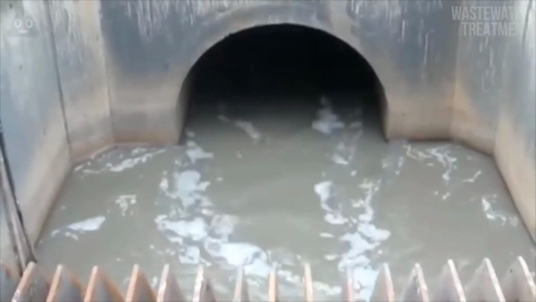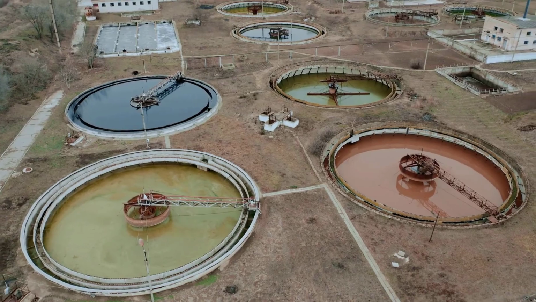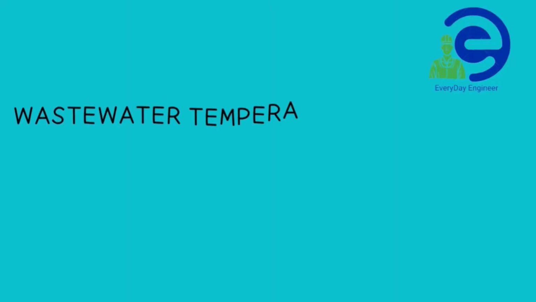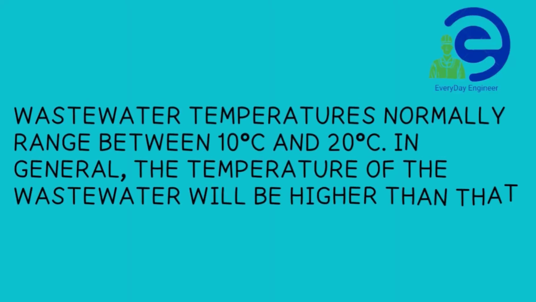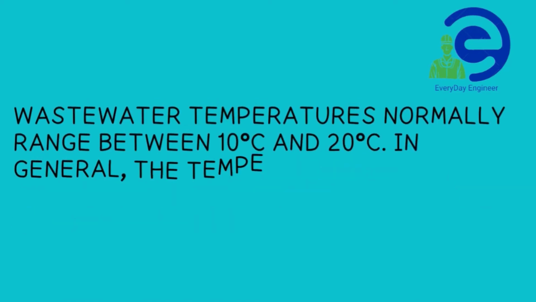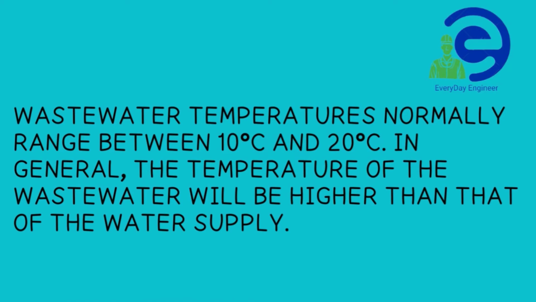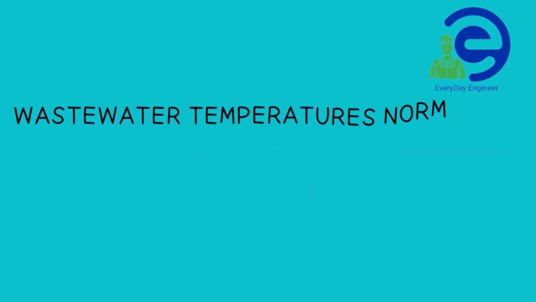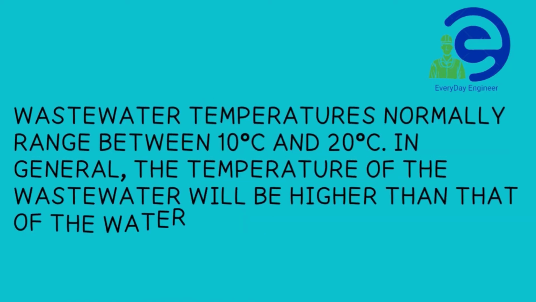Fresh sewage is typically gray in color. Septic sewage is black. Wastewater temperatures normally range between 10 degrees centigrade and 20 degrees centigrade. In general, the temperature of the wastewater will be higher than that of the water supply. This is because of the addition of warm water from households and heating within the plumbing system of the structures.